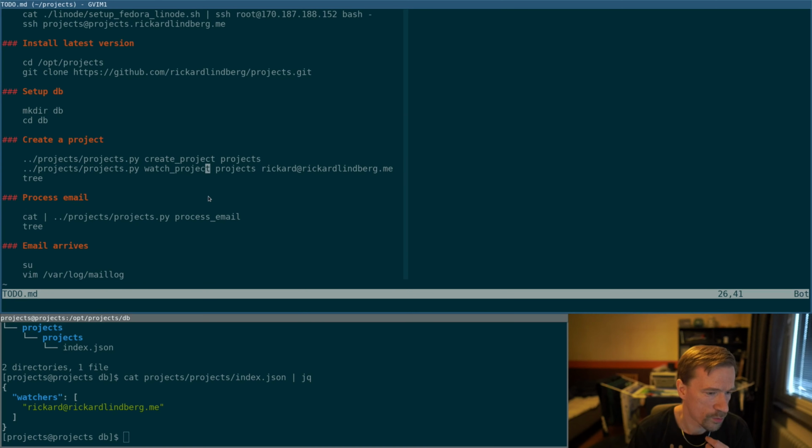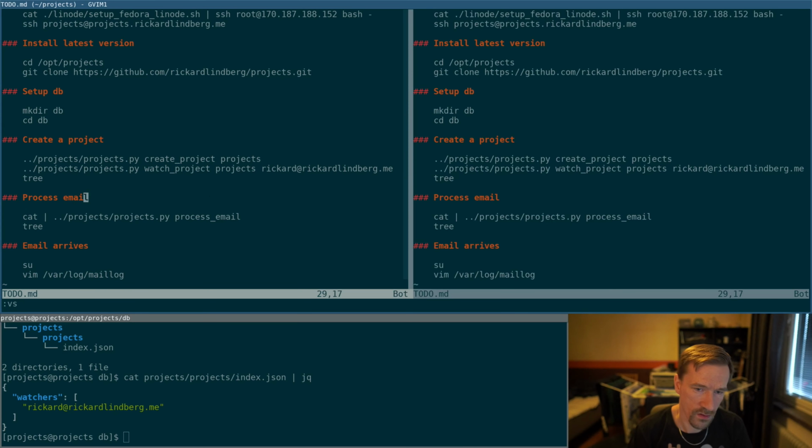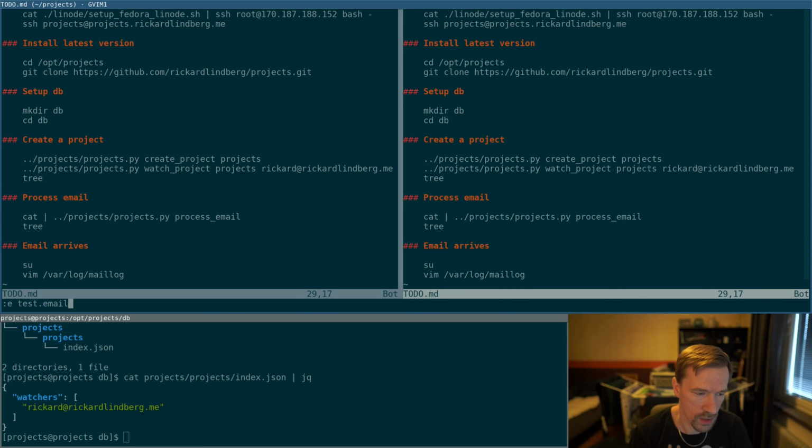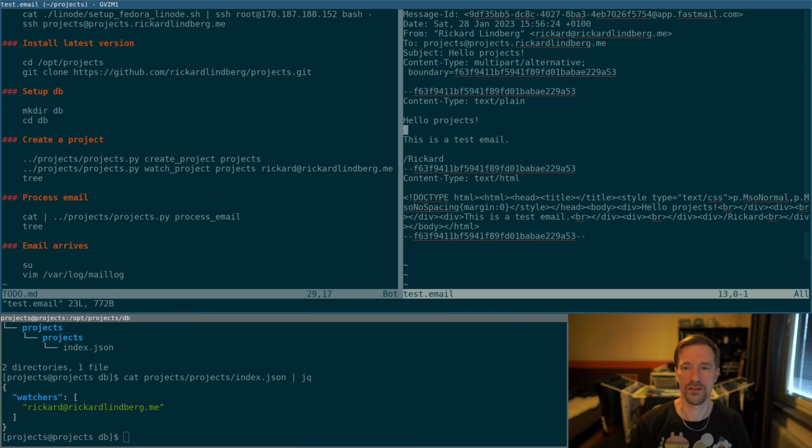Now it's time to process an email. I have an example email here, I think. This is an email that I sent to the project email address, and I actually extracted this from my email client.